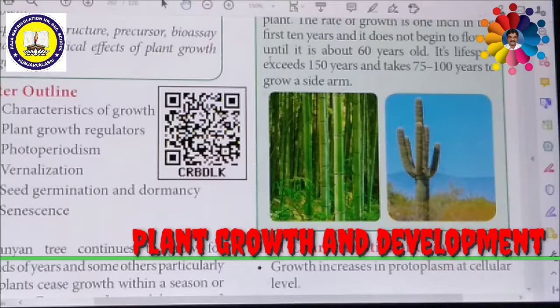Then we are going to discuss indications of growth. How can we say that the plant is growing? Growth in a plant can be measured in terms of increasing length or girth in root and stems.